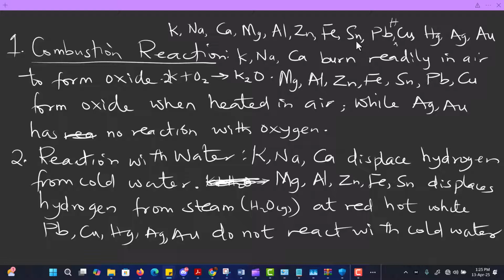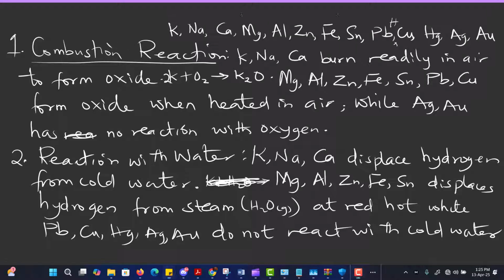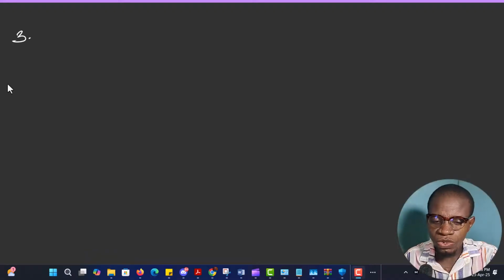The next property that we're going to talk about is reaction with dilute acids.